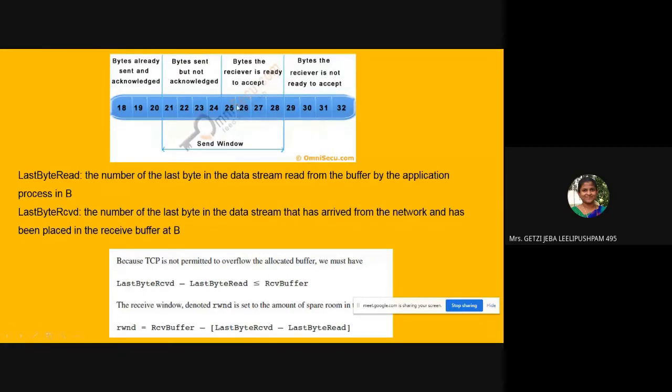It should check what is the data that is yet to send. So yet to send also must be agreed by the receiver. Receiver must agree that, okay, you send me 4 segments of data. So that is how the send window is set. So just you can go through this.